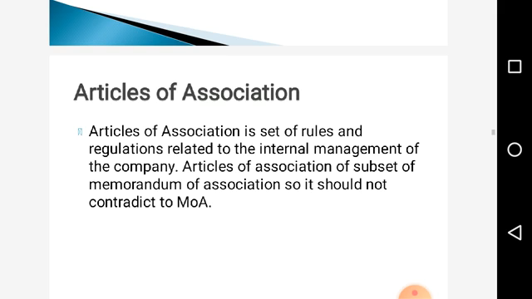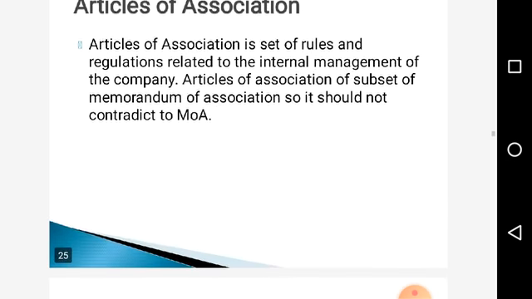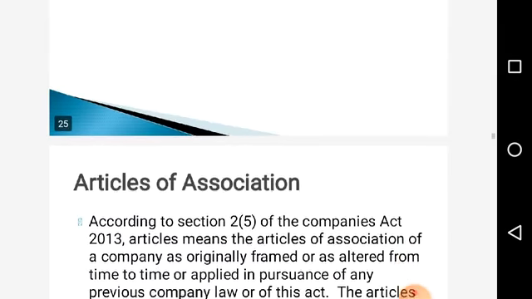The Articles of Association is nothing but a subset of the Memorandum of Association. The Articles of Association deals with the internal rules and regulations of the management of the company. So the Articles of Association should always follow the Memorandum of Association. It should not be contradictory to that. Now we will go to the next slide.